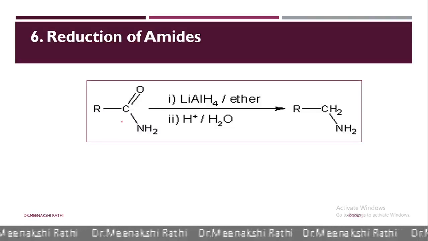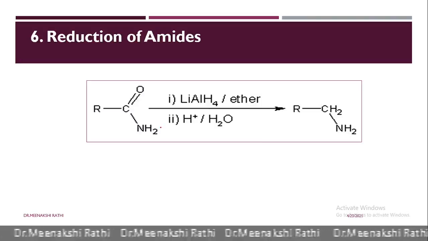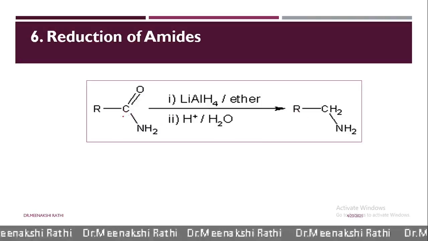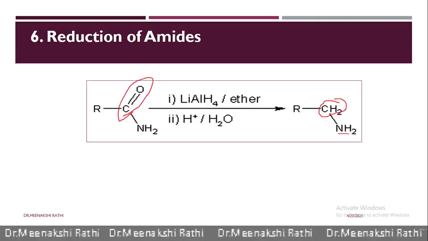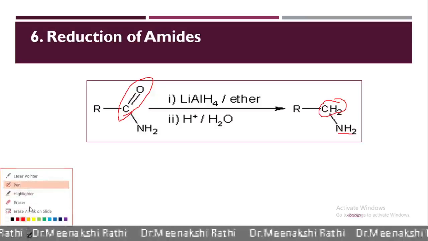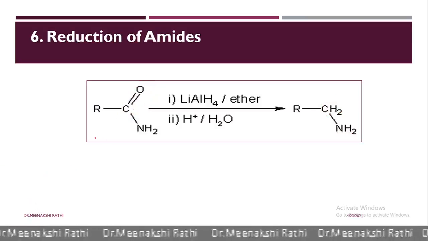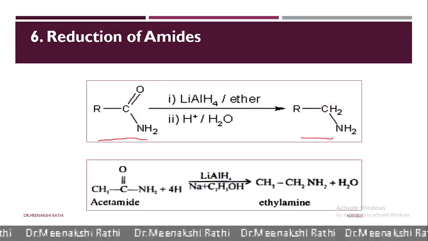Here RCONH2 on reduction with lithium aluminium hydride gives R, and this C double bond O gets converted into CH2NH2. In this reaction, the number of carbon atoms which were in the amide remains the same in this primary amine.